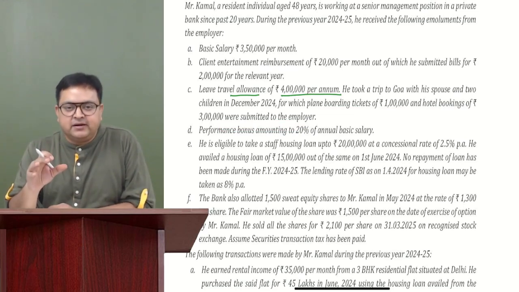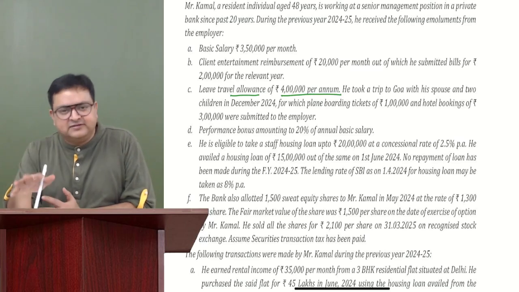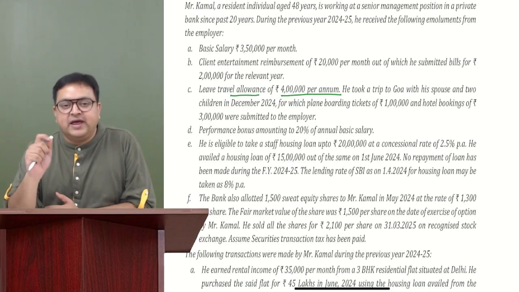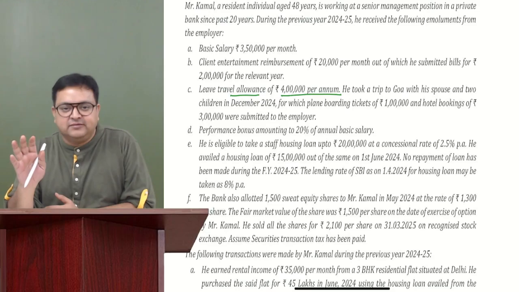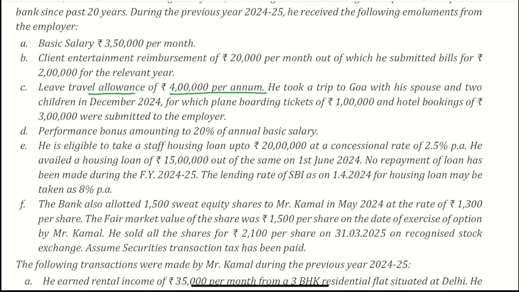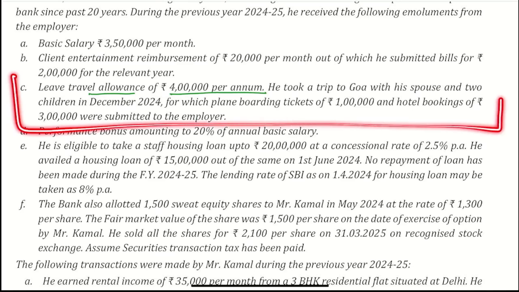He has traveled by air. Nothing is mentioned about the economy class or the business class. So we'll take that this is the economy class. And I am telling you that only the traveling expense is exempt, not for any other purpose. So if your hotel booking, food charges, etc., it is fully taxable. So guys, now everybody tell me that out of this 4 lakh, how much you should think should be taxable?